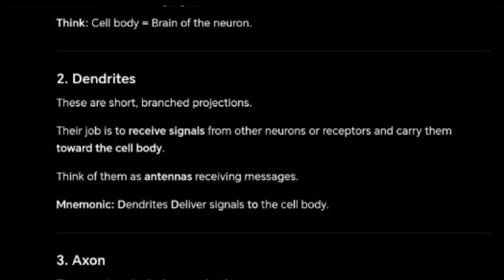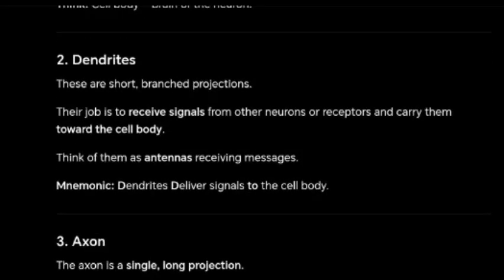Number two, dendrites. These are short branched projections. Their job is to receive signals from other neurons or receptors and carry them toward the cell body. Think of them as antennas receiving messages. Mnemonic: dendrites deliver signals to the cell body.